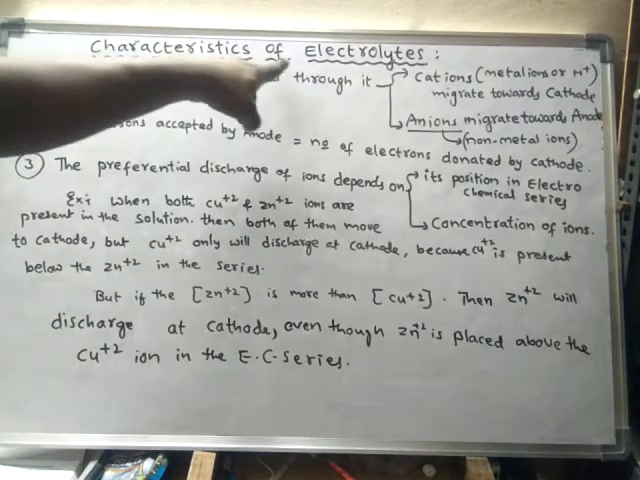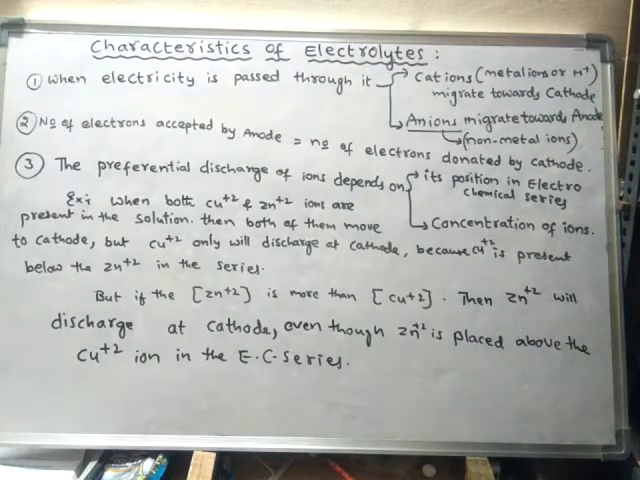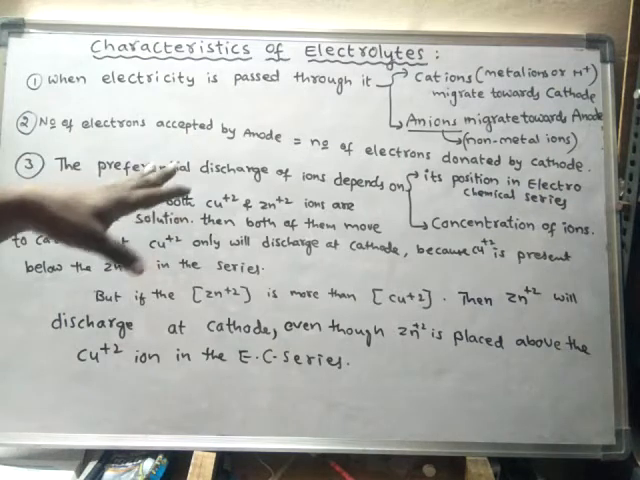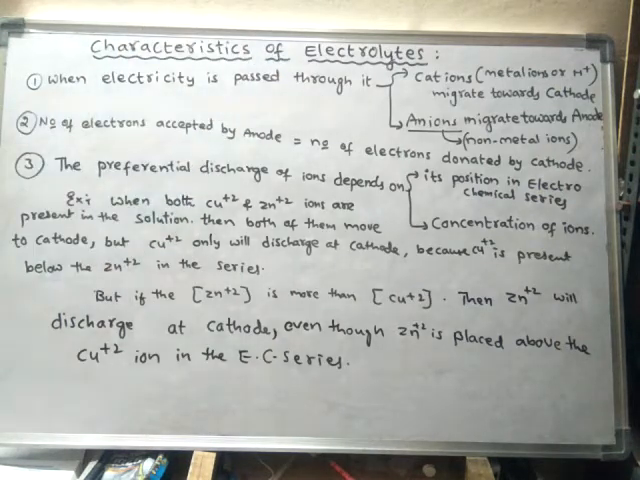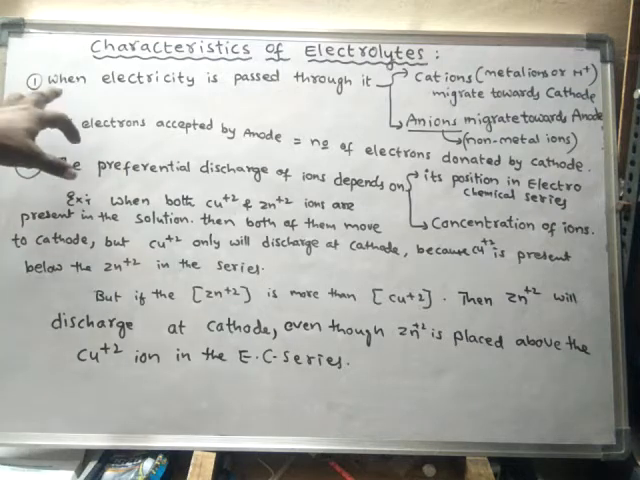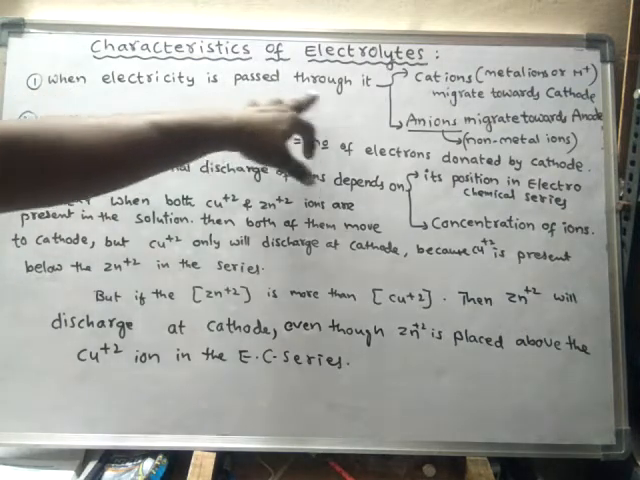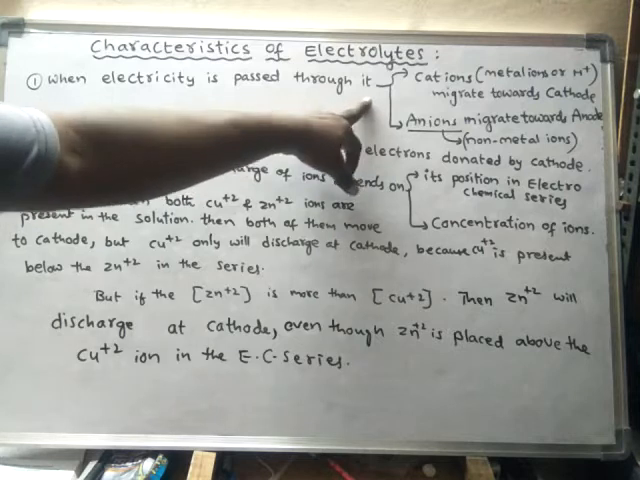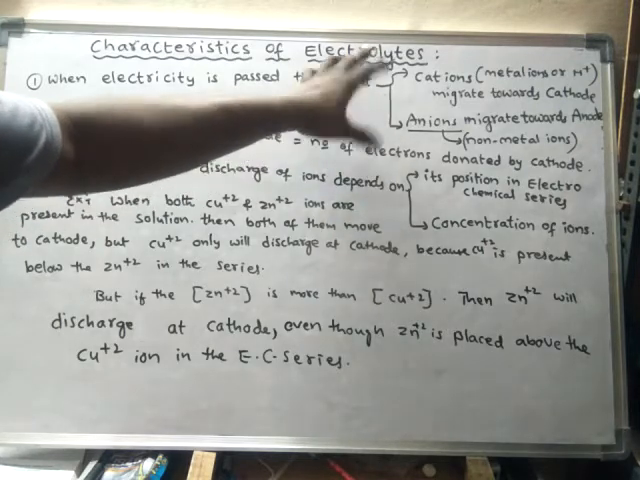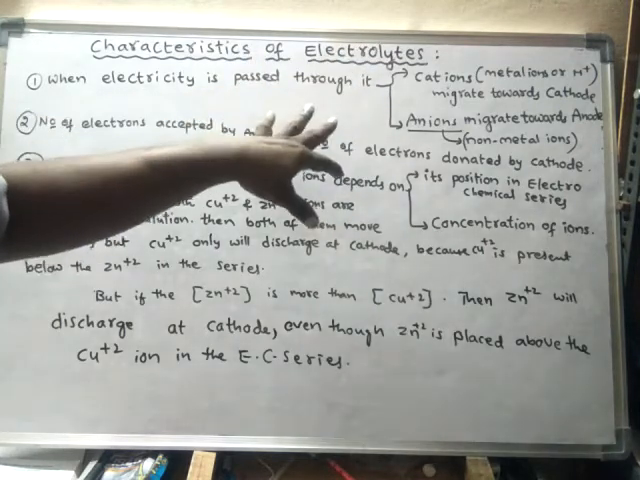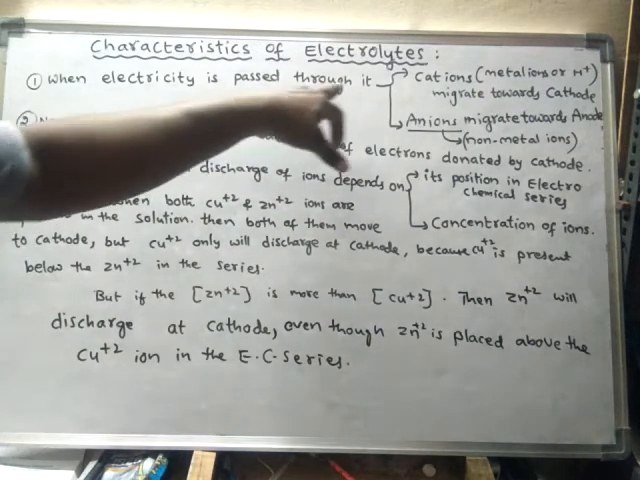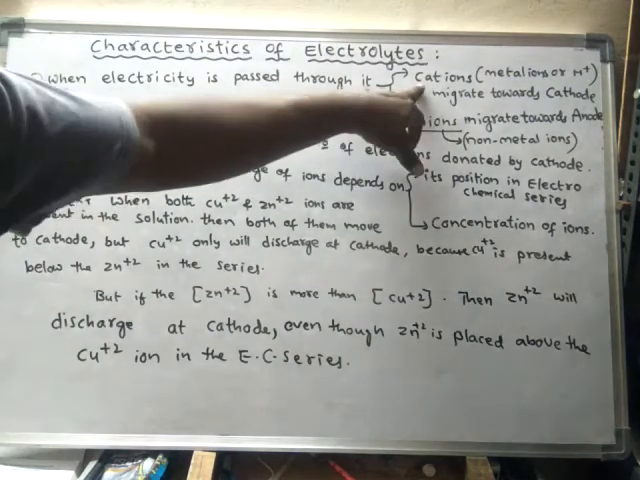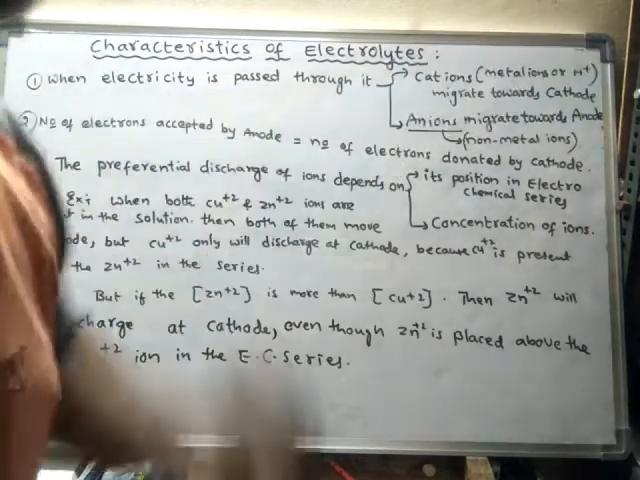So, characteristics of electrolytes. See how an electrolyte will behave and what its properties are. When electricity is passed through an electrolyte, what happens? The electrolyte actually contains cations and anions. So when electricity is passed through it, the cations will migrate towards the cathode.